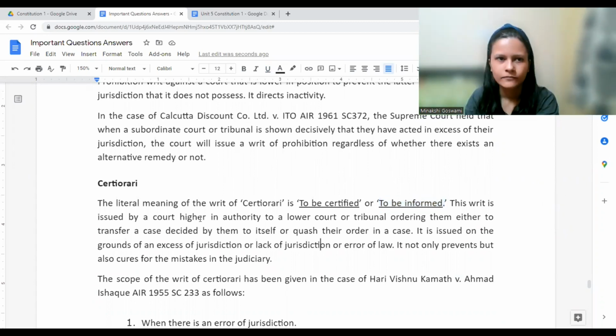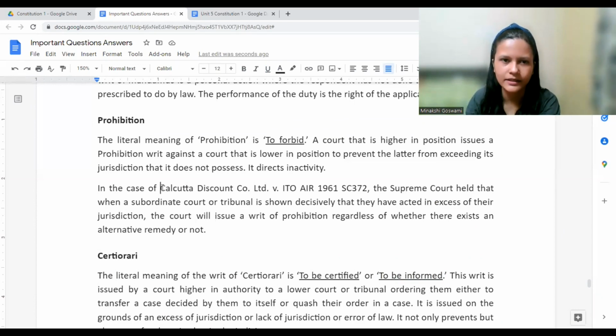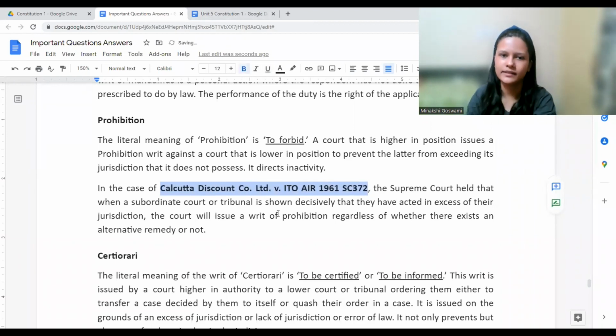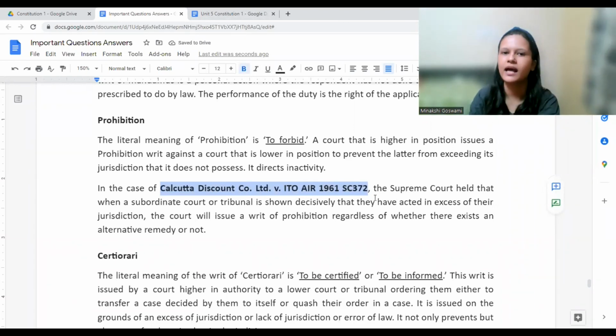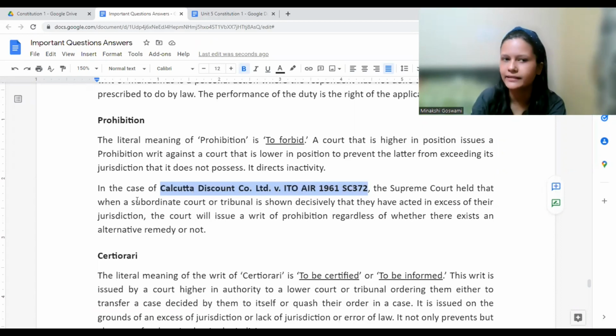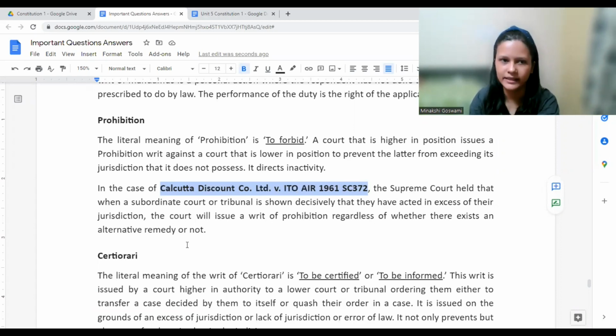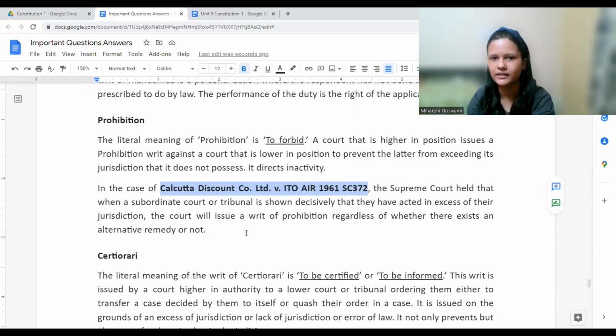Yes, ma'am. Now we have two cases here. Kolkata Discount Company Limited versus ITO. The Supreme Court held that when a subordinate court or tribunal is shown decisively to have acted in excess of its jurisdiction, the court will issue a writ of prohibition regardless of whether there exists an alternative remedy or not.